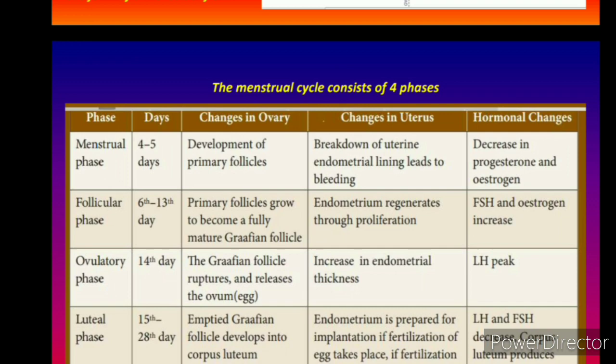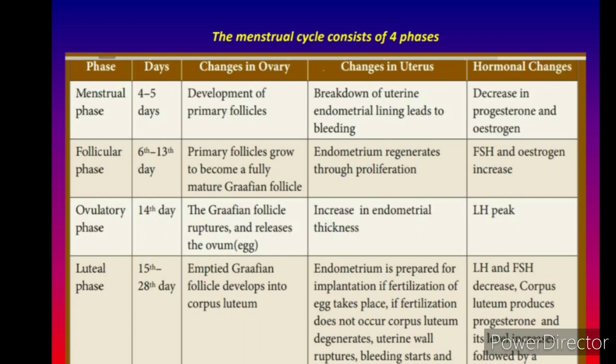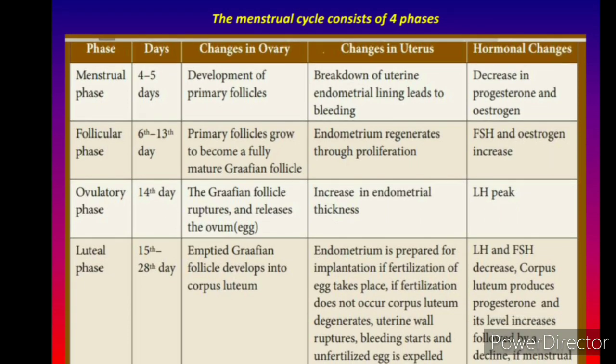The Graafian follicle develops into the corpus luteum. If fertilization takes place, there is implantation, but if fertilization does not take place, this corpus luteum degenerates, the uterine wall ruptures and bleeding starts, and the unfertilized egg is expelled. At that stage, luteinizing hormone and FSH decrease, and the corpus luteum produces progesterone and its level increases, followed by a decline with menstrual bleeding.